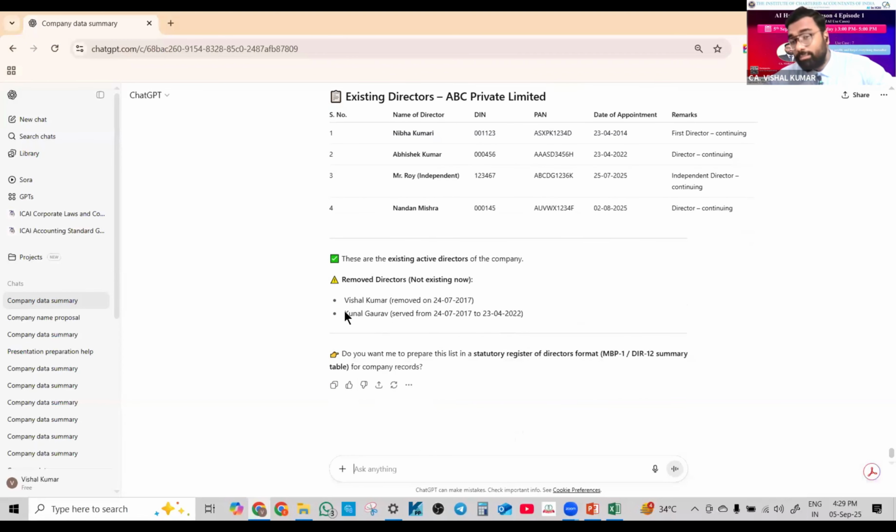As you can see, the directors who were removed in the past are also provided. Vishal Kumar was removed in the past on 24/7/2017. He is also a first director. Kunal Gaurav served from 24/7/17 to 23/22, all the data.